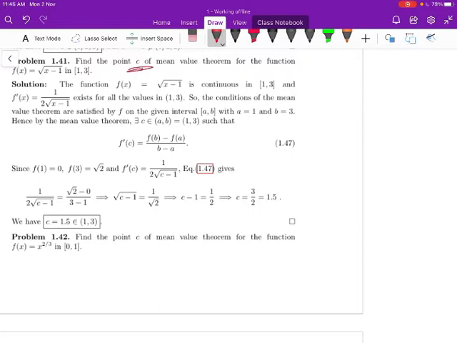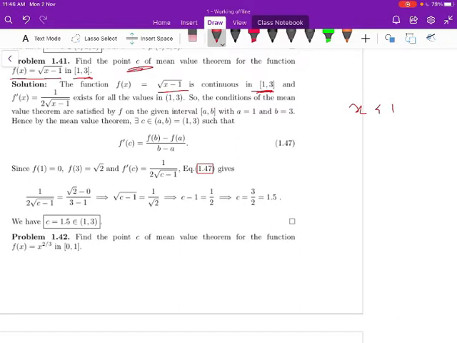Find the point c of the Mean Value Theorem for the function f of x equal to square root of x minus 1 for the interval 1 comma 3. The function f of x is continuous for the interval 1 comma 3. The function is not defined for x less than 1, since the square root of a negative number is complex. Anyway, the function is continuous for the interval 1 comma 3 and the derivative exists for the open interval 1 comma 3. Therefore f dash of x equal to 1 by 2 into square root of x minus 1